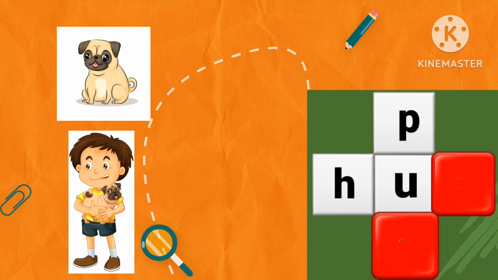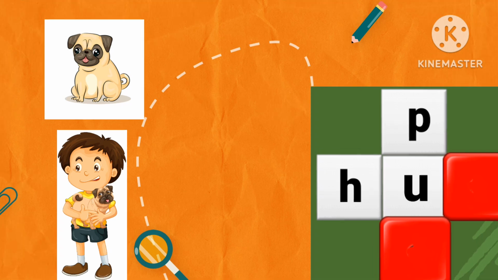Let us go to the next. Look at the pictures and guess the words. Pug. Hug. Spell the words. P-U-G. Pug. H-U-G. Hug.